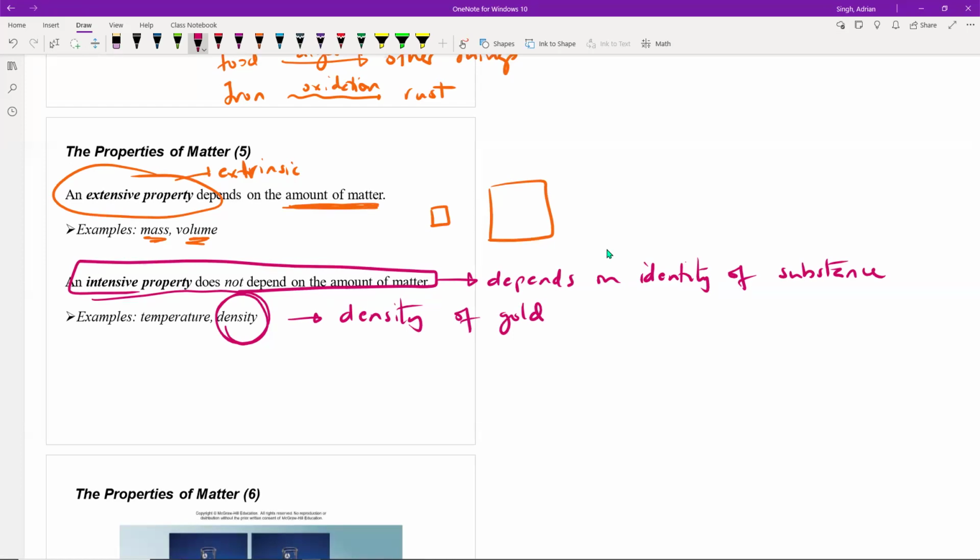It does not depend on how much of the matter you have, and the reason for this is because, remember, density is just a ratio of the mass to the volume. So if you increase the mass, the volume that it occupies is going to increase by the same proportion, so that when you divide them, you end up with the same value for the density. So intensive properties do not depend on the amount of substance that you have, whereas extensive properties